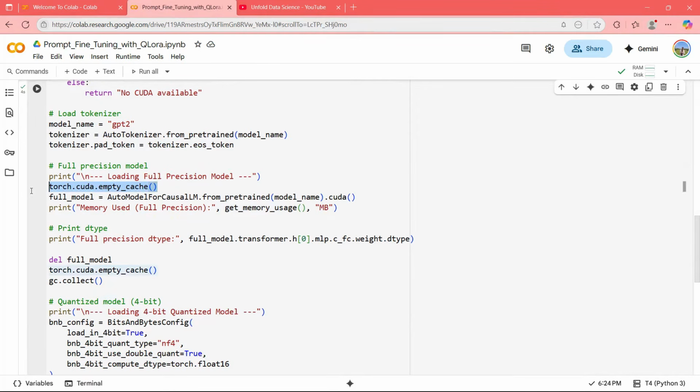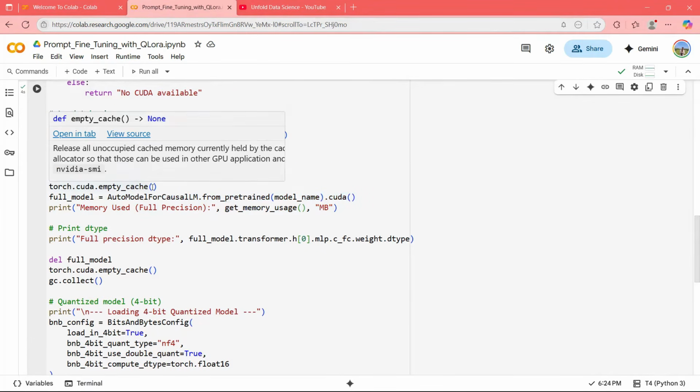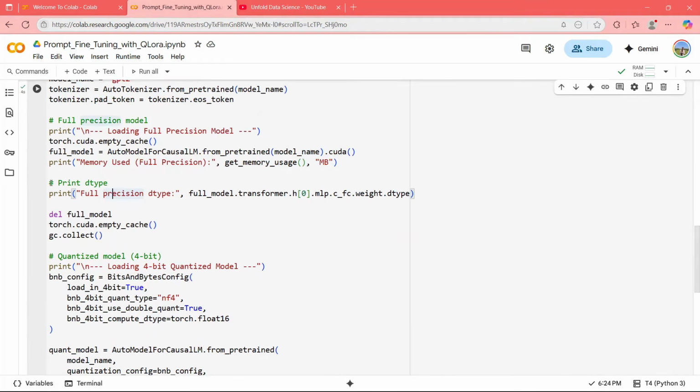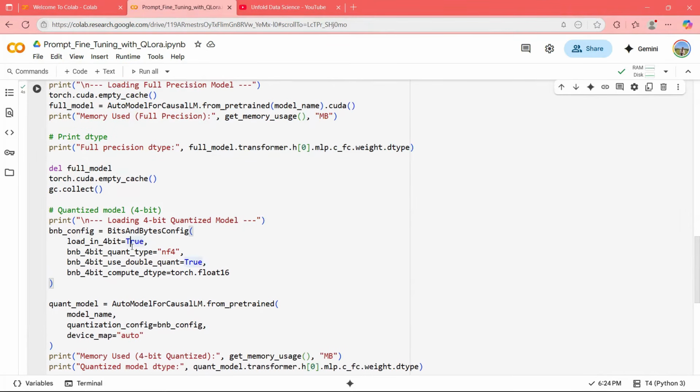If you see, AutoModelForCausalLM from_pretrained, model name, CUDA. Model used full precision in MB. So it will give me the model size in MB when I'm using the full precision model, correct? And then the data type, to show you the data type of the parameters there. Then I'm deleting the model. I'm doing garbage collector again.